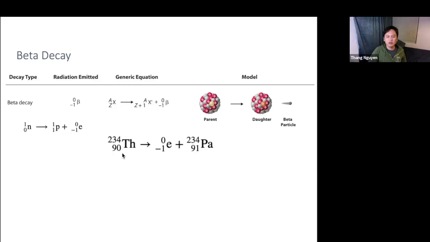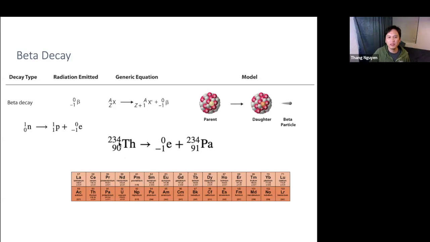So here's an example, thorium-234. When it beta decays, it releases a beta particle alongside a daughter isotope. Again, notice that 91 plus -1 is 90, and 234 plus 0 is 234. They are balanced. So if I were to cover this up and ask you to predict what the daughter isotope is, can we do it? And I say it's also a beta decay.